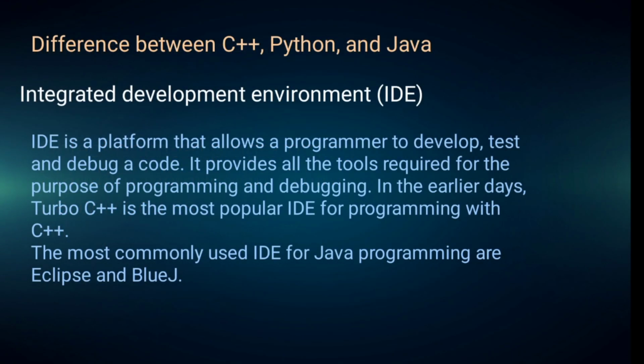So there are differences between C++, Python and Java. Although there are some similarities in these three languages, there are also some striking differences among them. First is the integrated development environment, which we call IDE. An IDE is a platform that allows a programmer to develop, test and debug a code. It provides all the tools required for the purpose of programming and debugging.